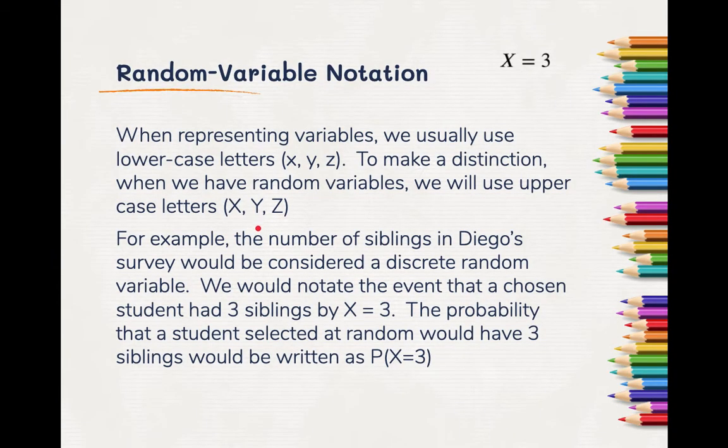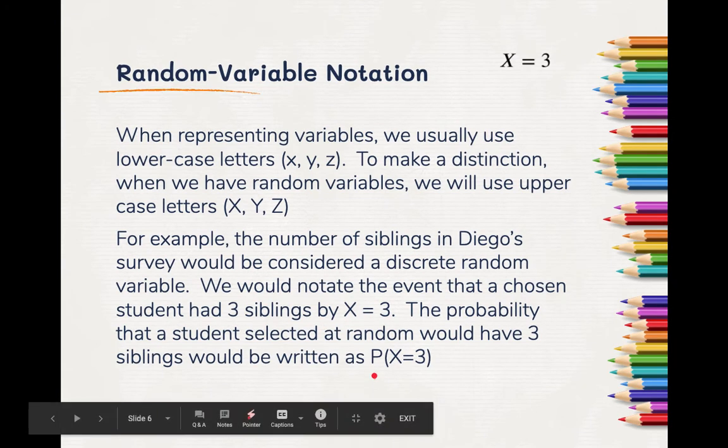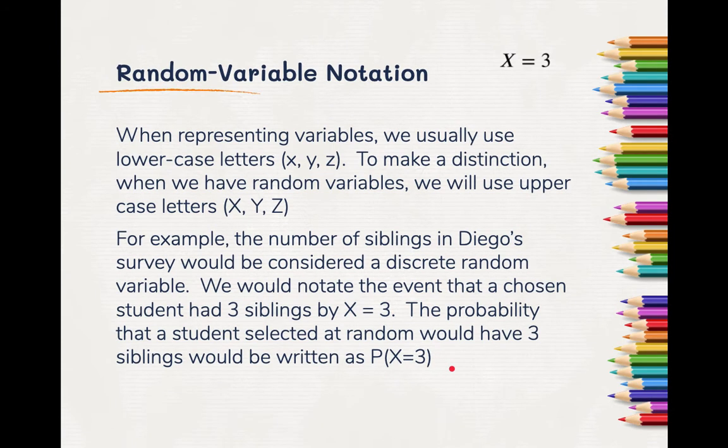So, the notation we're going to use. When we're doing variables, we normally use x, y, and z. For random variables, we're going to use uppercase letters. So in this case, the event that the student has 3 siblings, we would say capital X, our random variable, equals 3. So the probability of X equals 3 is the way we're going to denote this.